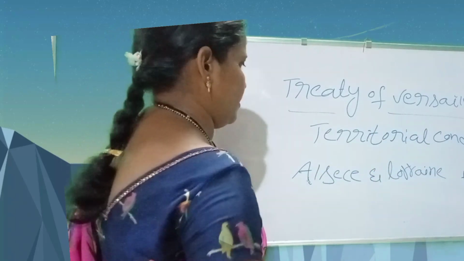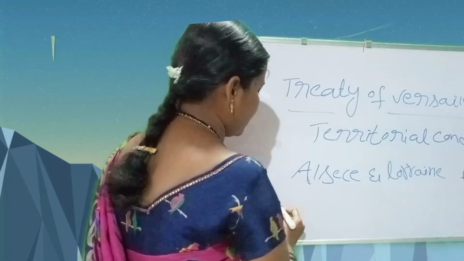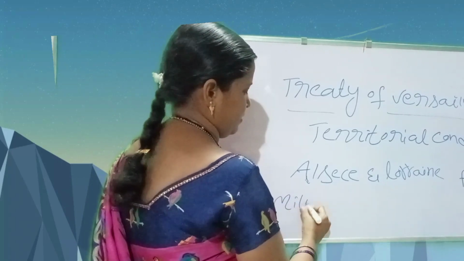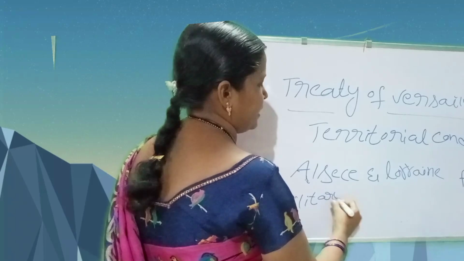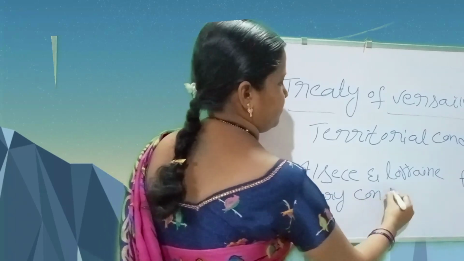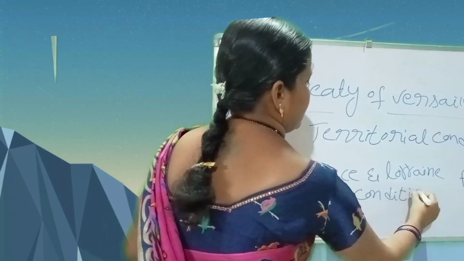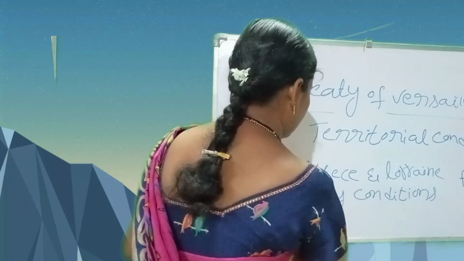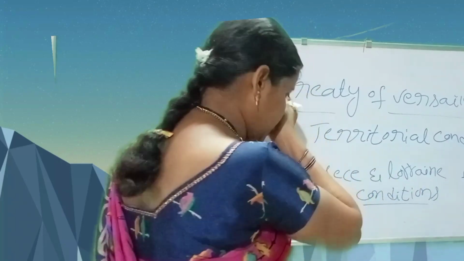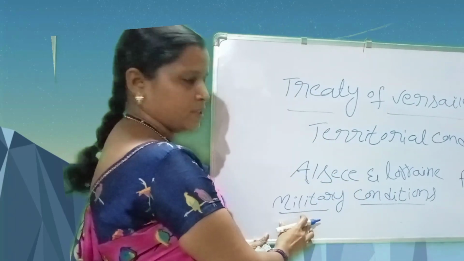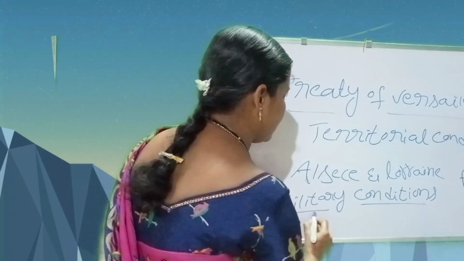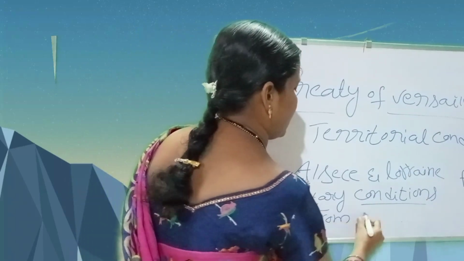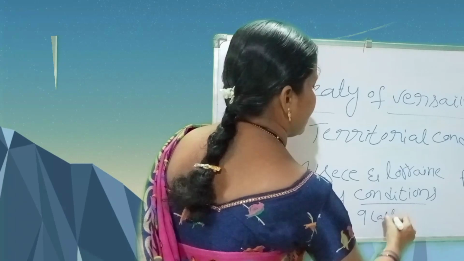Next, military conditions. Victorious countries reduced the military from 9 lakhs to 1 lakh.